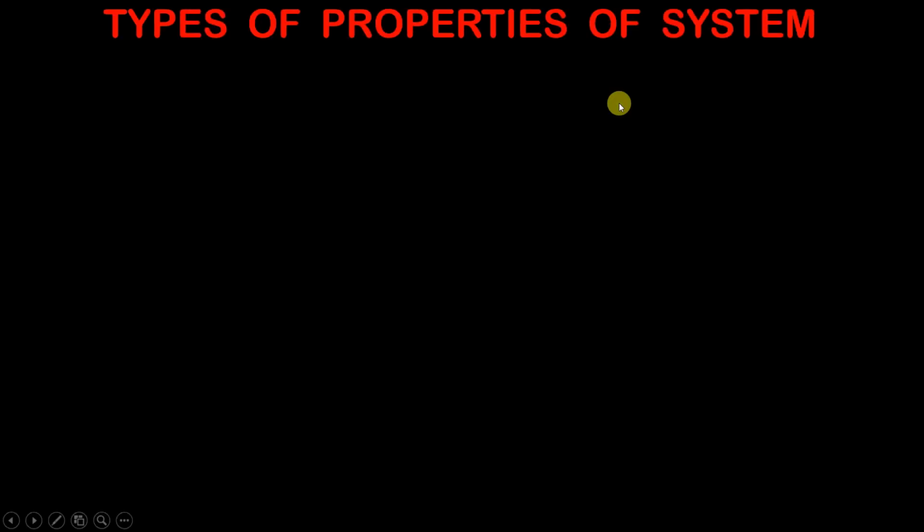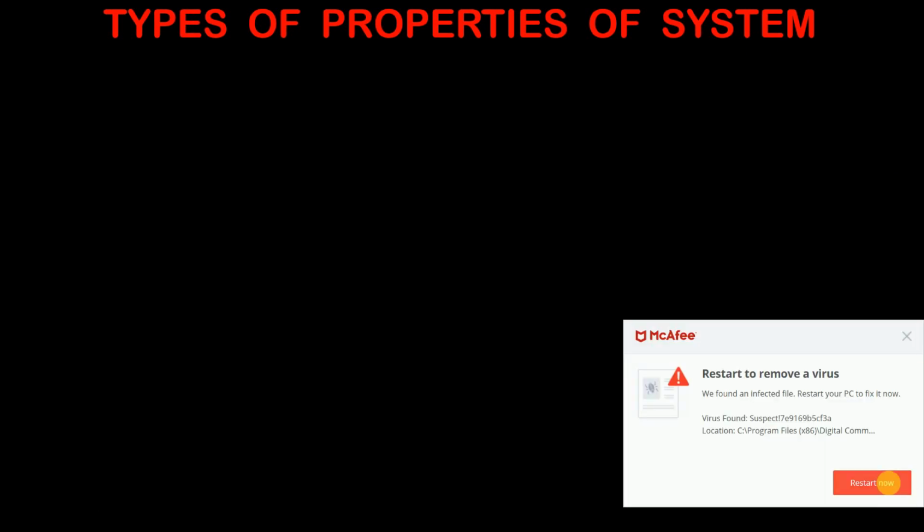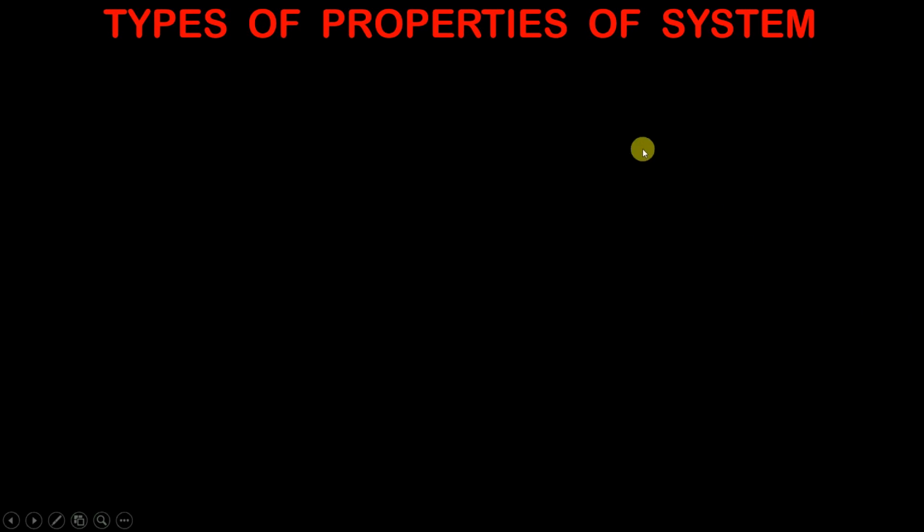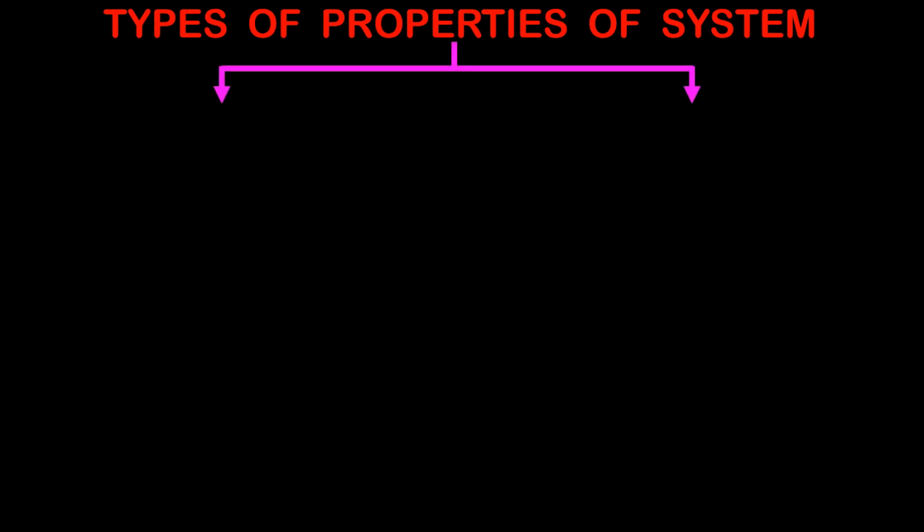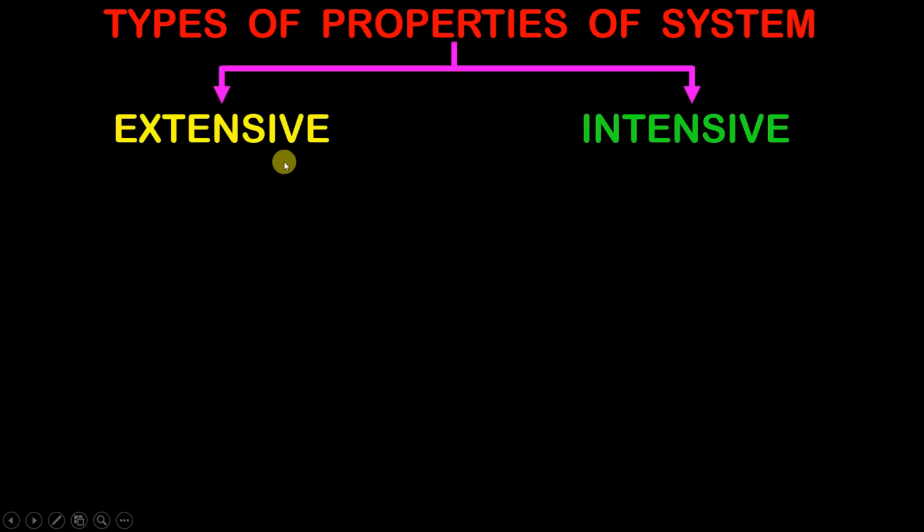Now let us understand the types of properties of a system. A system has particular properties, and we are going to classify these properties into two different types. The first one is the extensive property and the second one is the intensive property. Which properties will be extensive?